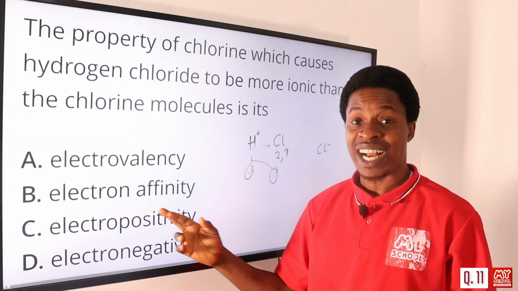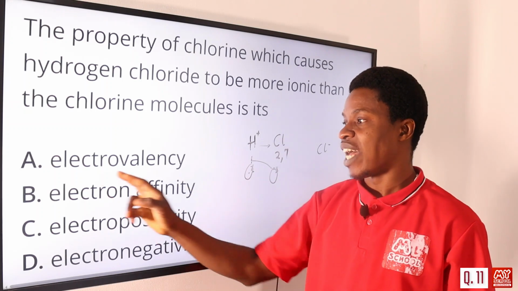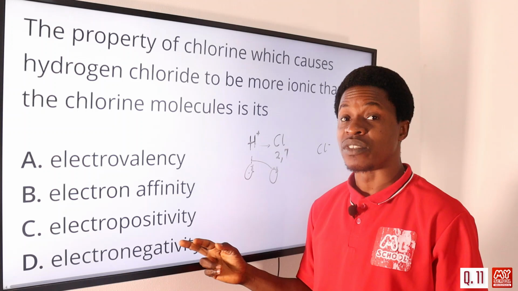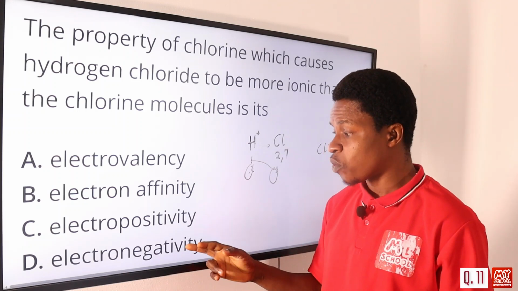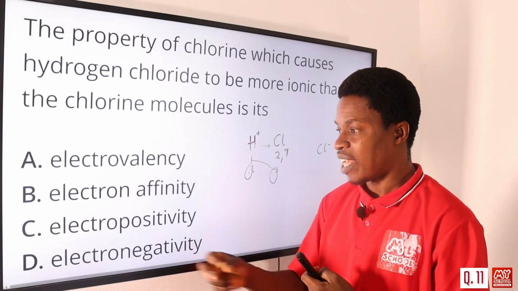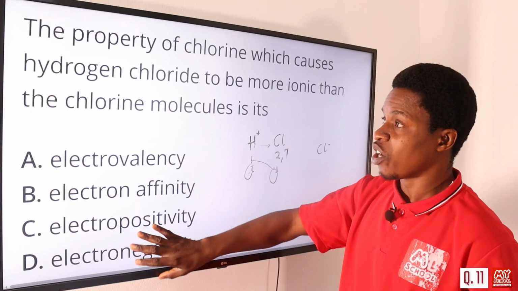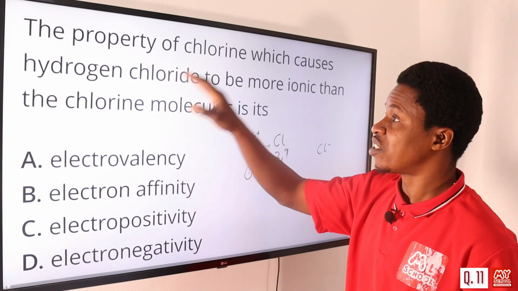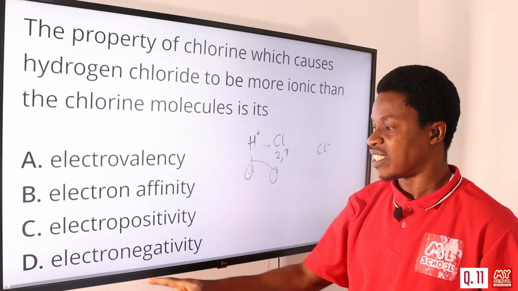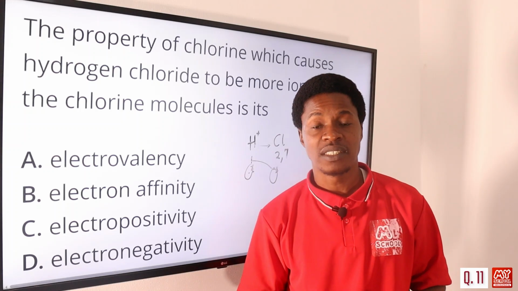Therefore, the alkali metals are the most electropositive. Electron affinity has to do with the love of electrons that they have. It looks similar to this, but the difference is that this one has to attract electrons to itself in the chemical reaction, and electrovalency has to do with the valency of the electron. So among these options, the property of chlorine which causes hydrogen chloride to be more ionic than the chlorine molecule is its electronegativity. So the correct answer is option D.